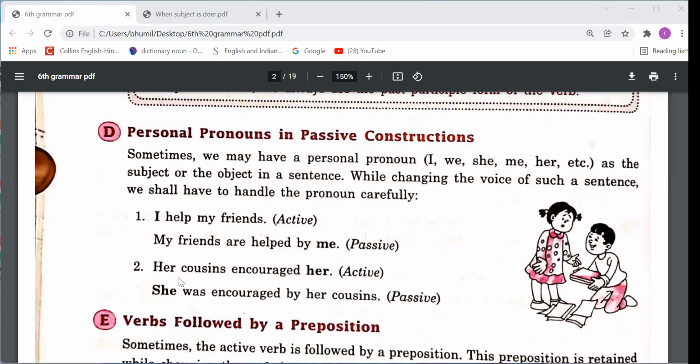Next, her cousins encouraged her. Her will be converted into she. Why? Because here we have to write subjective case. She was encouraged by her cousins, right? Why we have written was here? Because encouraged, that's a second form. Second form we use in the simple past tense. So second form of be we have to use. Second form of be are was, were, right? And encouraged, that's the main verb. So main verb we have to write in the third form. So she was encouraged by her cousins, right?